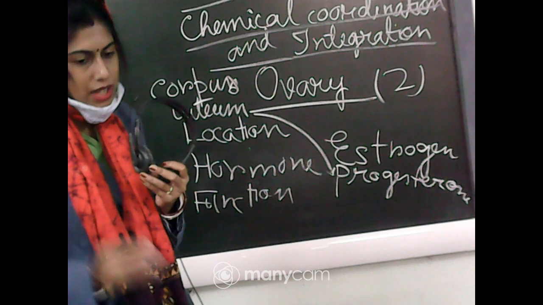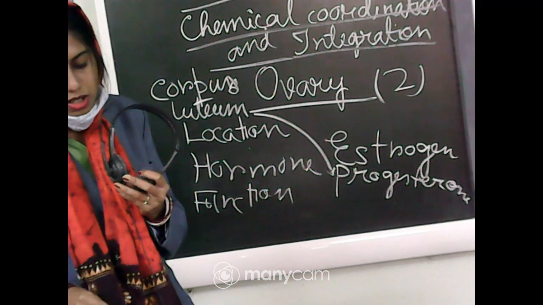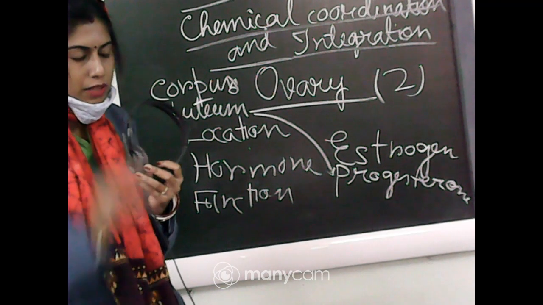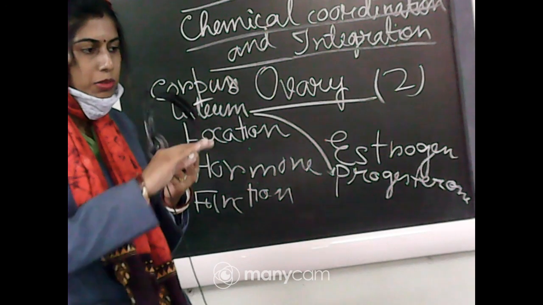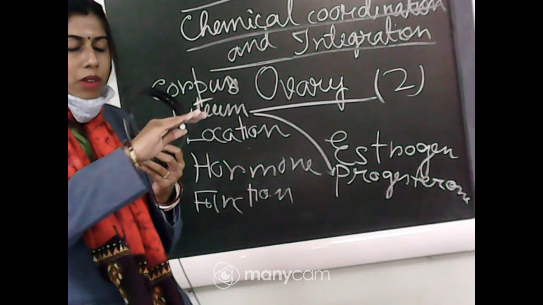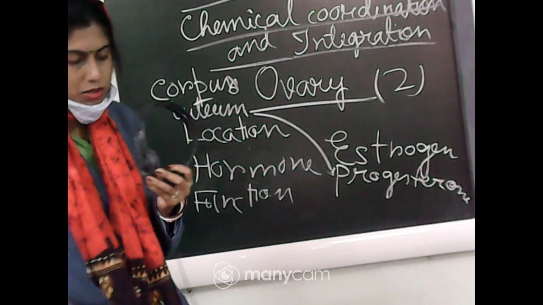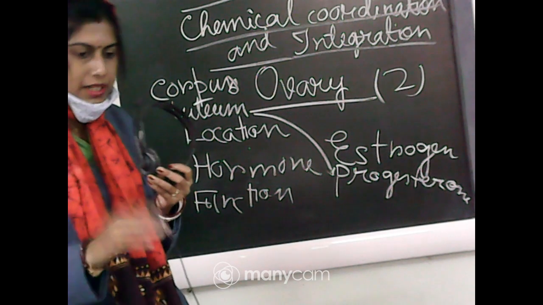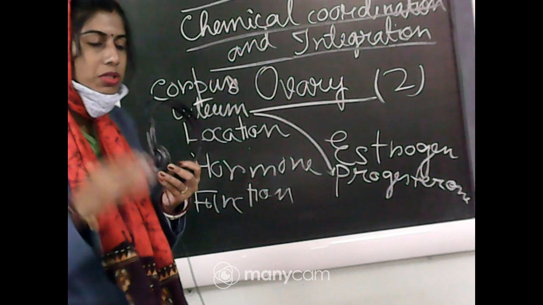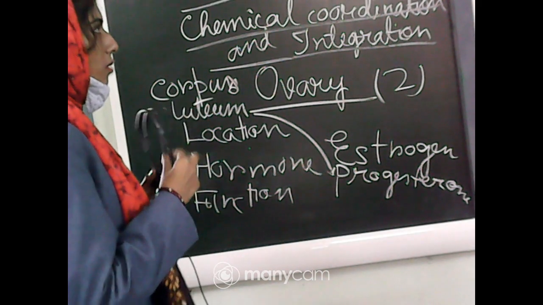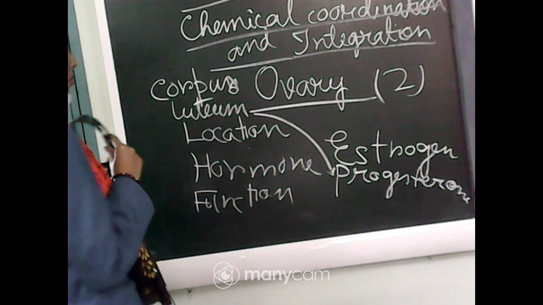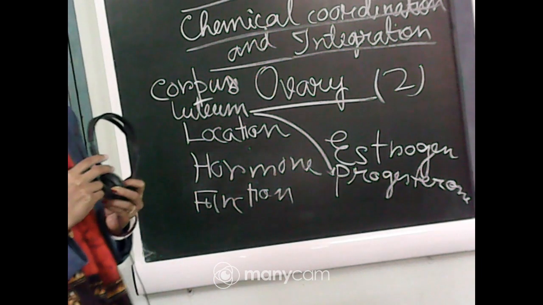Now if I say about the progesterone, progesterone supports actually pregnancy. If a female will be pregnant, then progesterone level will be found at a constant level, okay, to maintain this pregnancy. So that is why progesterone is considered as pregnancy hormone. These questions may be also asked like this: which hormone is considered as pregnancy hormone? So answer will be progesterone.